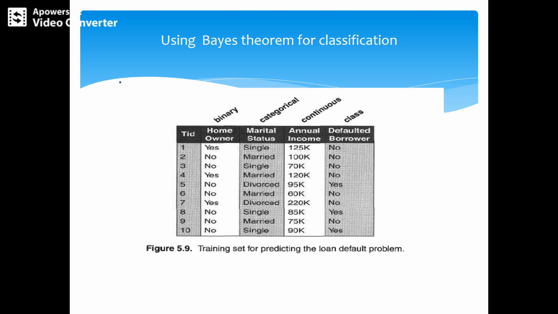The marital status column is categorical, and the continuous attribute is annual income. The class may be yes or no, defaulted borrower. So that is the training set for predicting the loan default problem. Using this, we are going to see how Bayes theorem classifies.